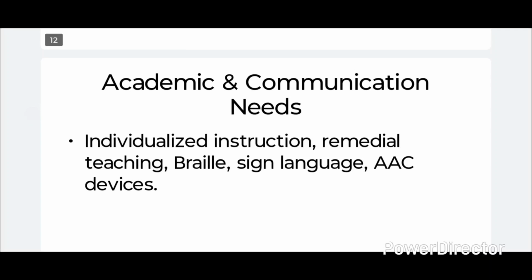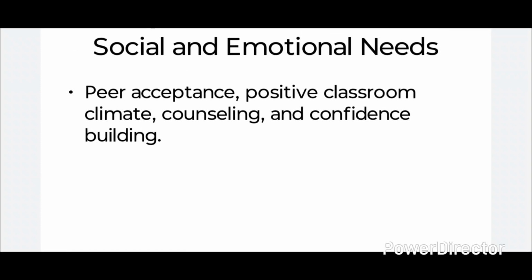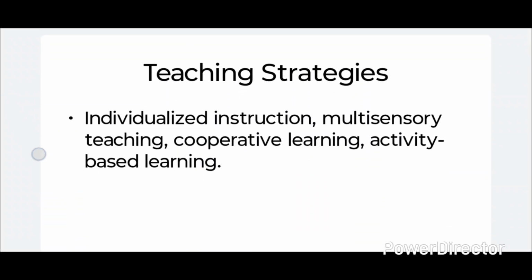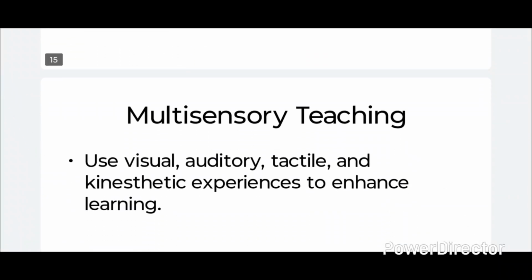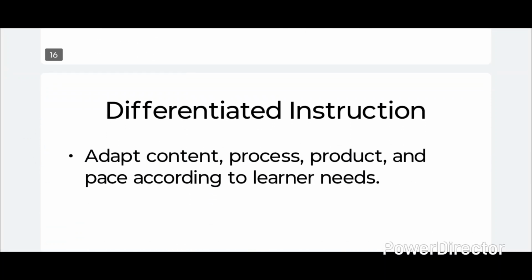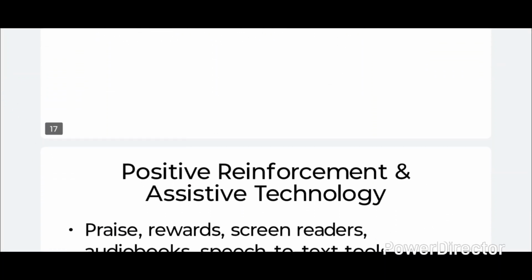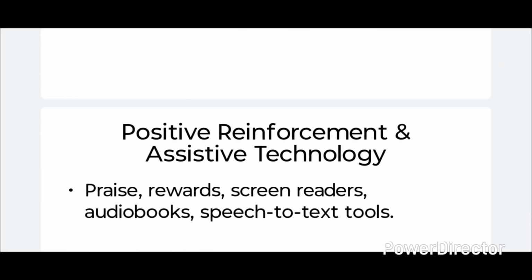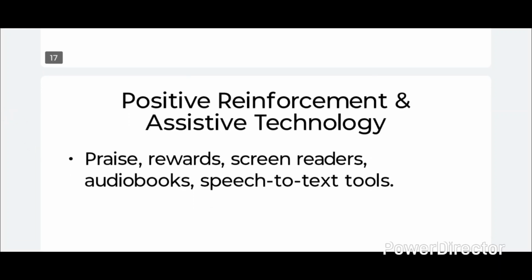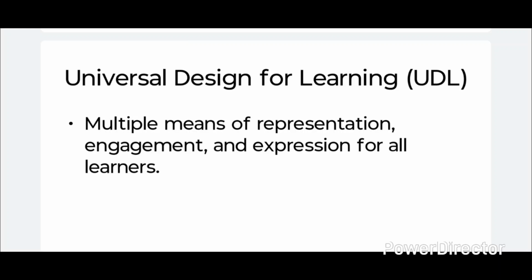Now let's come to academic communication needs. Okay, we have done this. Social emotional needs, I have explained this. Positive reinforcement and assistive technologies like praising, rewards, screen reading, audiobooks, speech to text tools, etc.